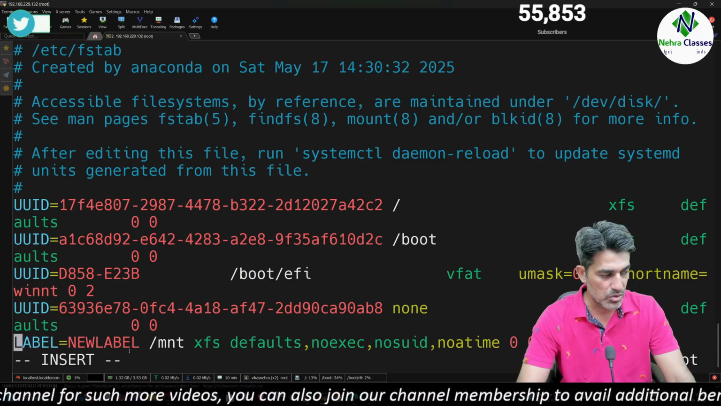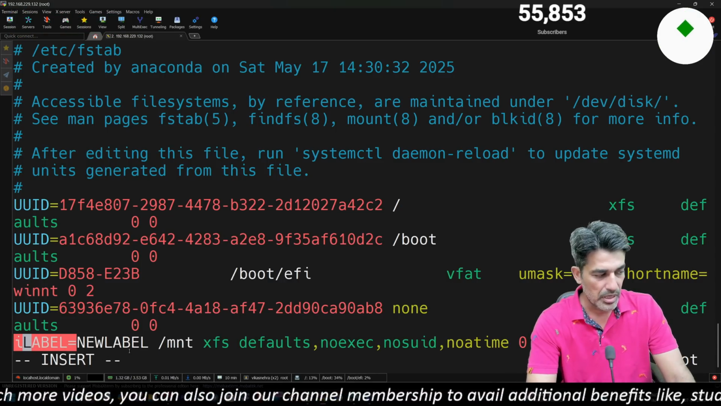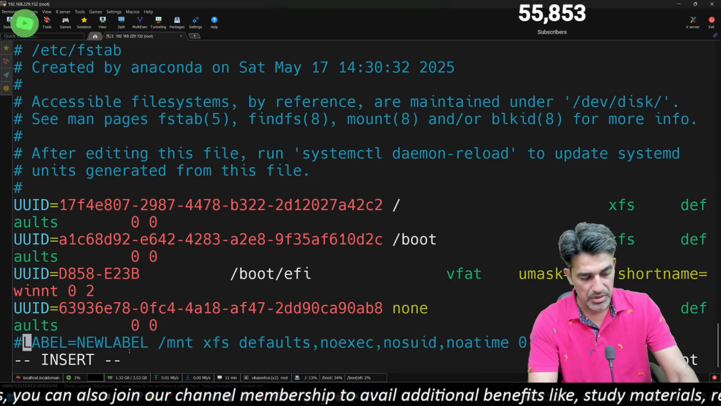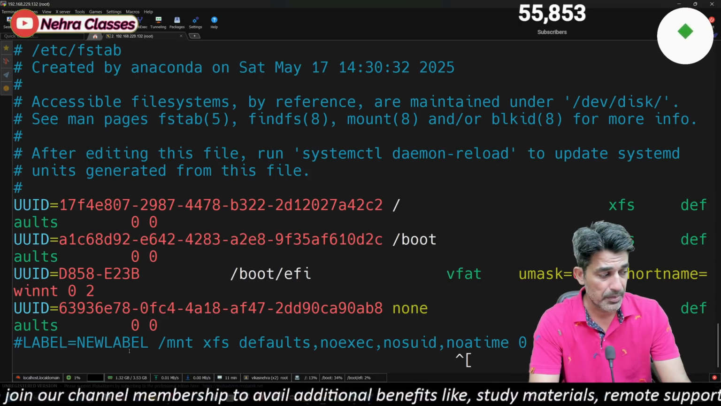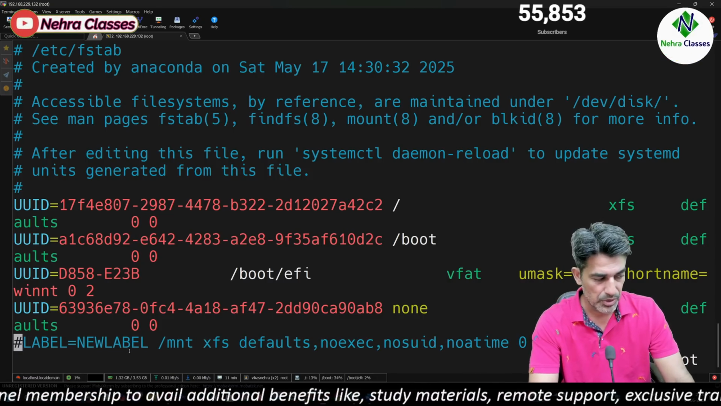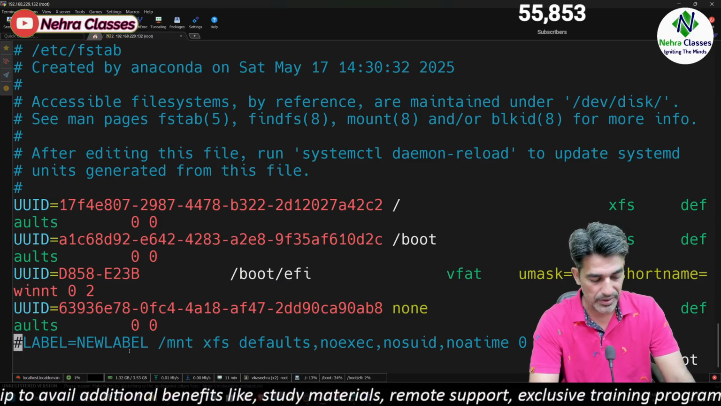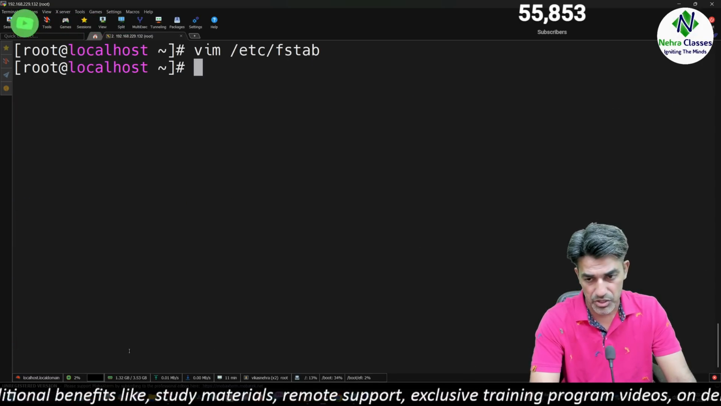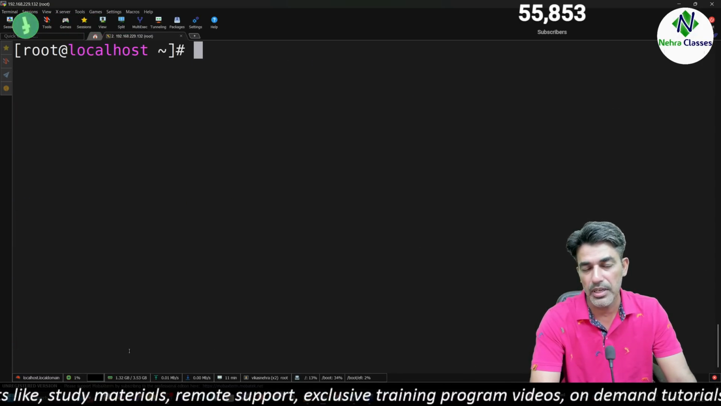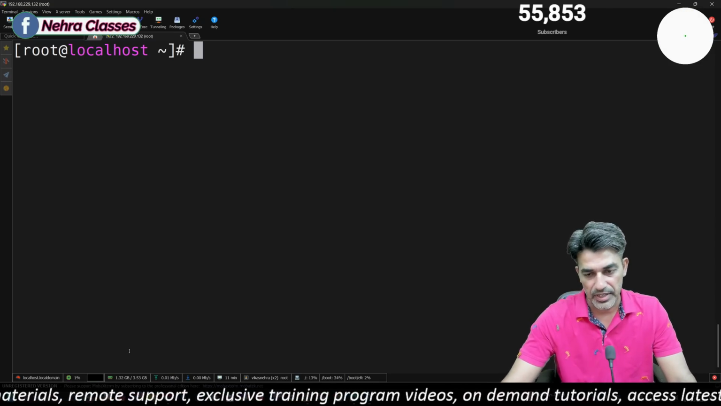This will help us to keep the file system mounted permanently. But we don't need it, so I'm going to comment this line here. This is just to show you how we can use the label in the fstab file.